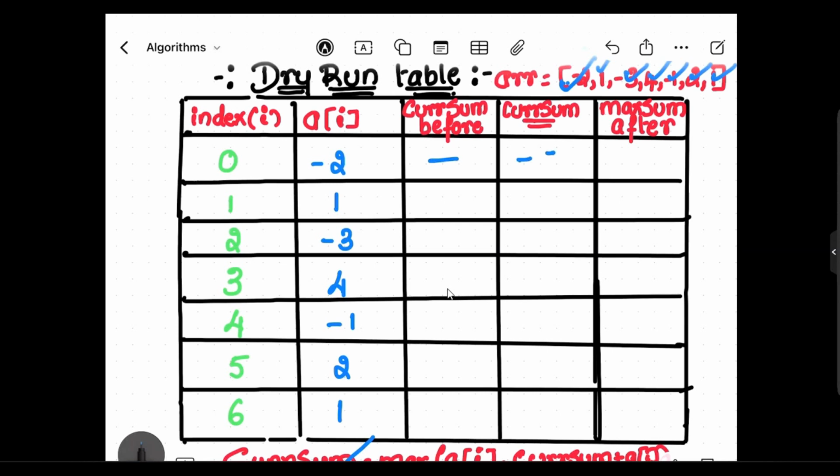The maximum sum after would lead to -2 as well. So this is it for the first one.